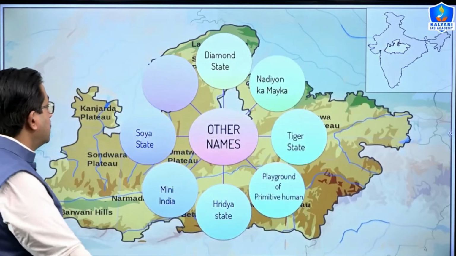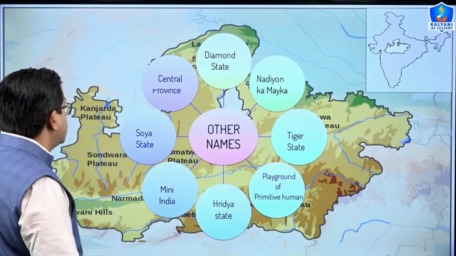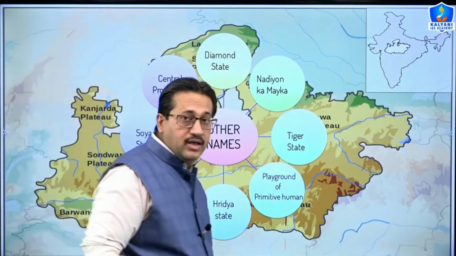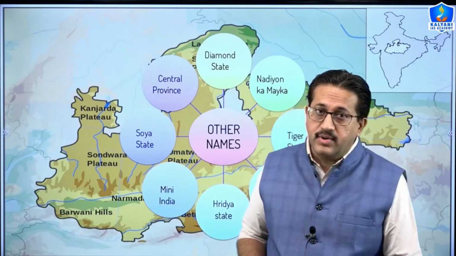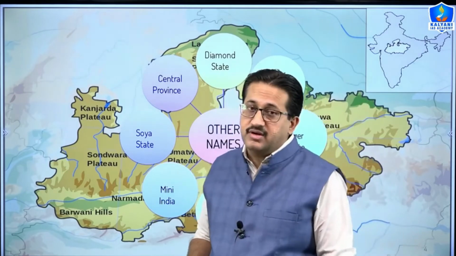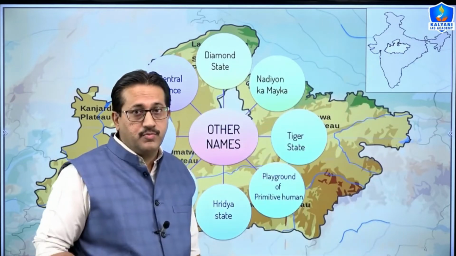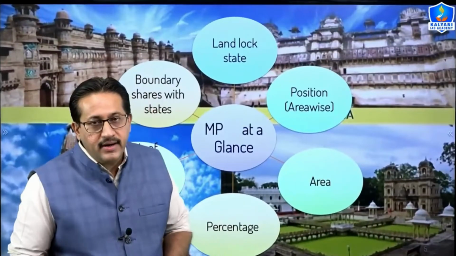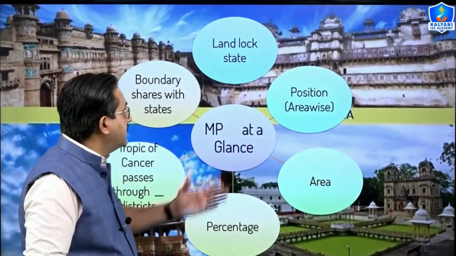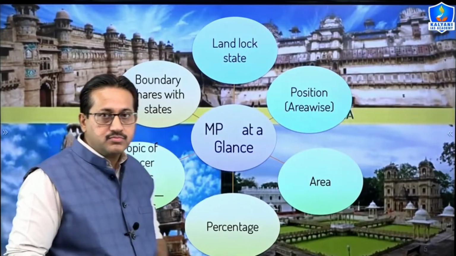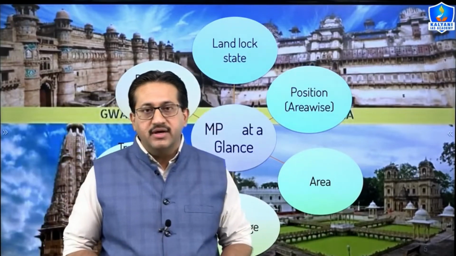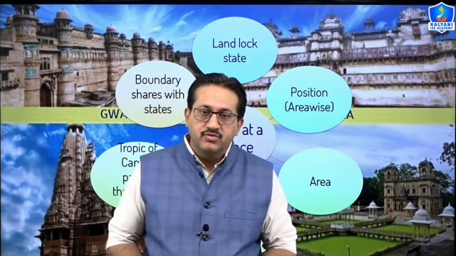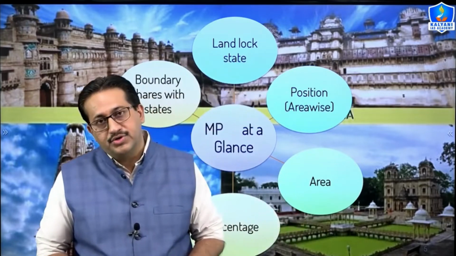Our state is also known as Central Province. The earlier name of Madhya Pradesh was Central Province and Berar, so that is why it is known as Central Province also. Now moving ahead, as we know, our state is a landlocked state. The territories of our state are not connected with any sea or ocean.